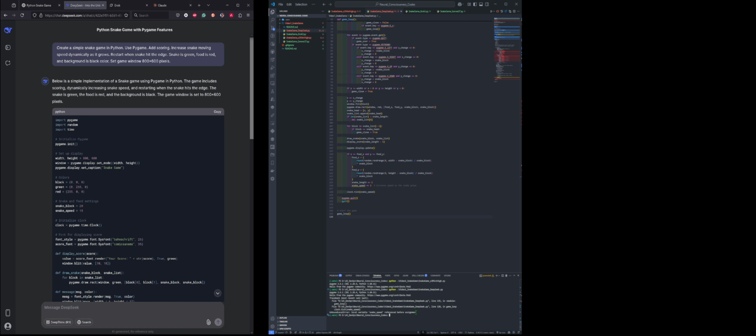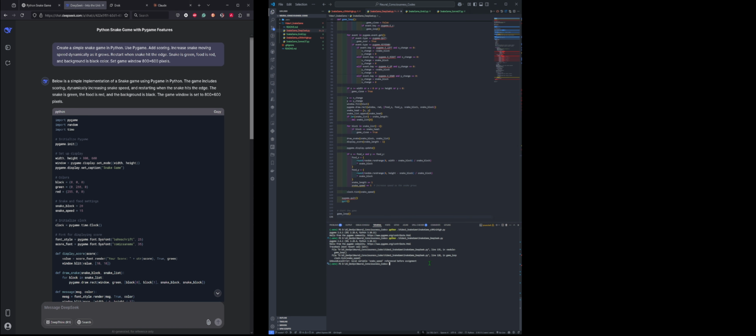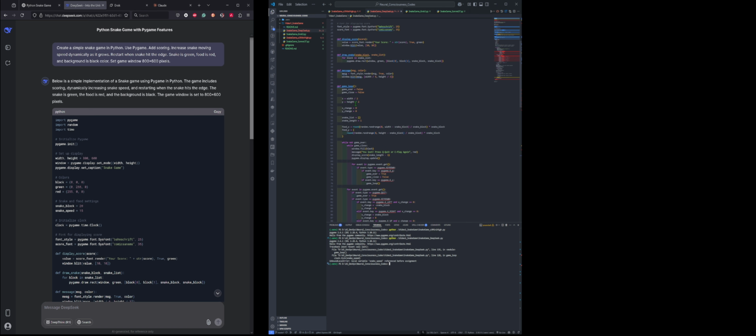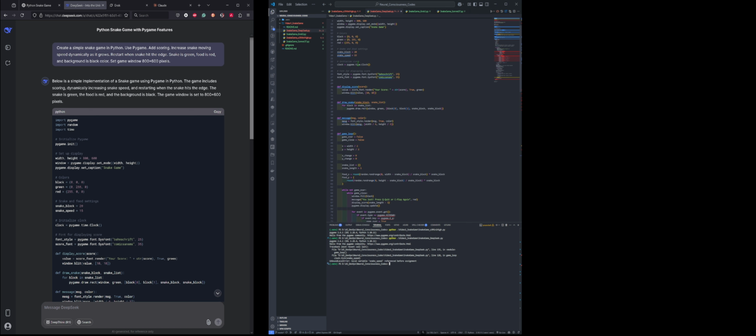Okay, now you can see that there is an error. The error says line 135 in module game loop, so the game loop is having an issue. The issue belongs to clock tick, the snake speed. UnboundLocalError: local variable snake speed referenced before assignment. Here the snake speed is used in the clock tick before it is assigned. So okay, this is a bug.